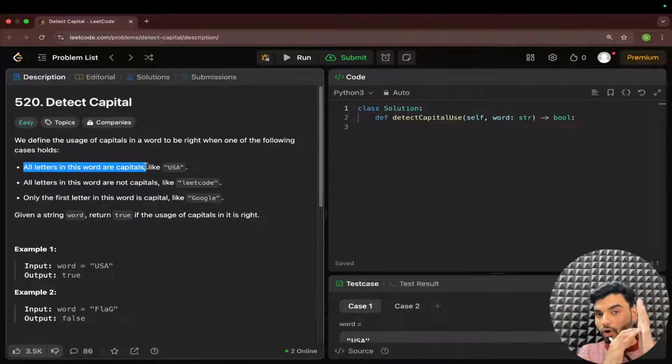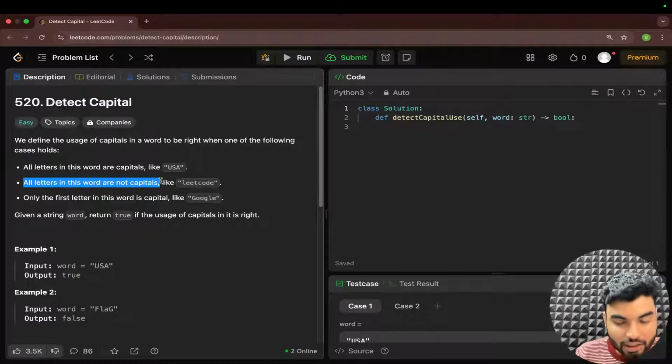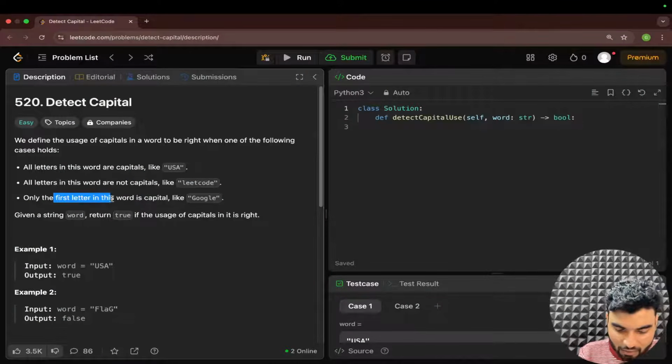One condition: if all are capital, return true. Again, all letters are not capital, means all are small. That is the case. Then, like LeetCode, only the first letter of the word is capital, like Google. First letter capital, rest are small. So these three conditions we need to check. That's what the problem statement is.